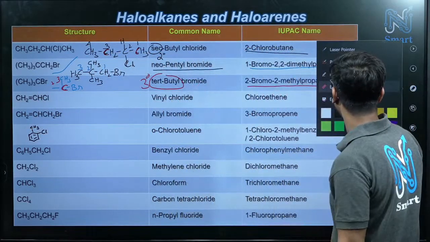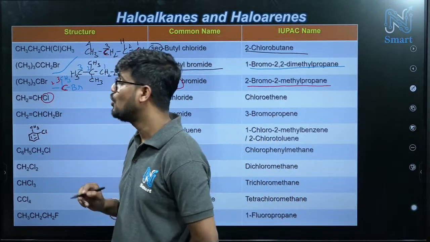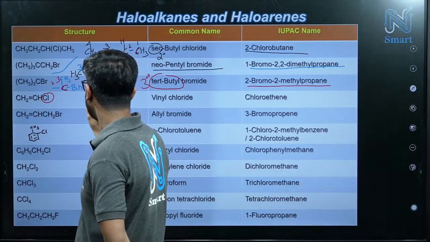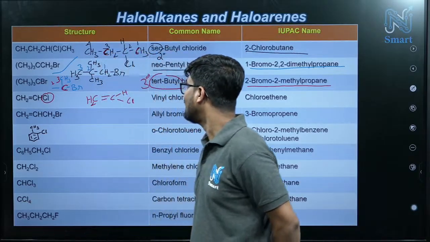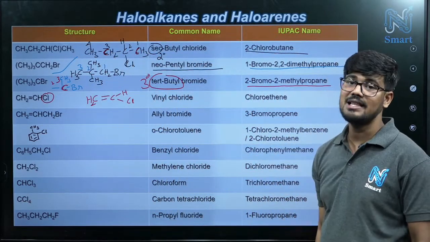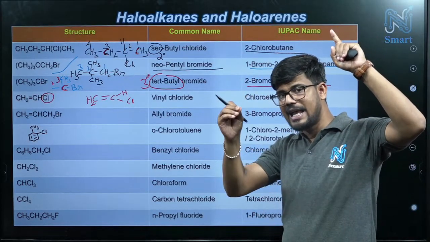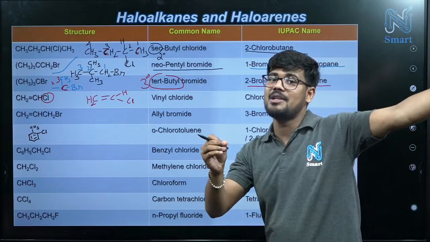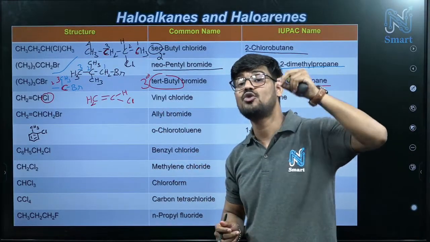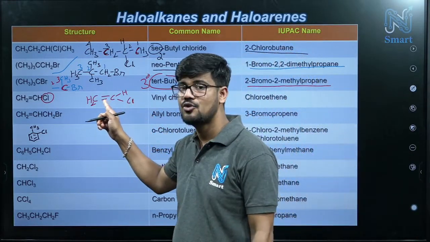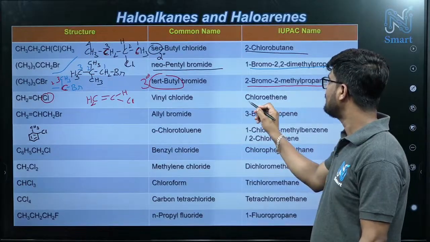Next one, CH2, CHCl. Now just check, this Cl is directly connected to double bonded carbon, right? CH2, double bond C, hydrogen, and here Cl. So what type of system we have this? This is vinyl system. Allylic means carbon containing halogen, adjacent carbon is having double bond in that case. Vinyl means halogen is connected to double bonded carbon. So vinyl chloride. Okay. And here what will be its IUPAC?